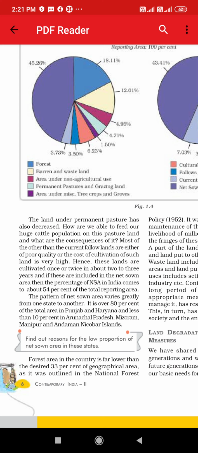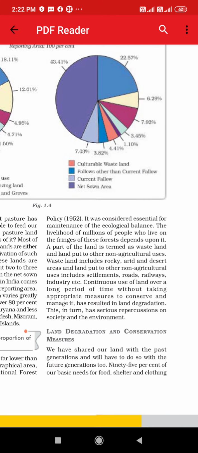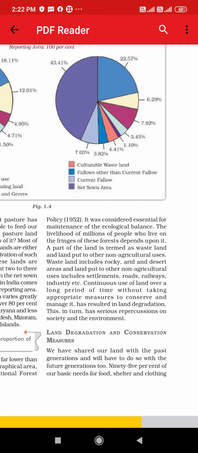And why is this deforestation increasing? What are they doing? After cutting down the forests, they have started constructing industries and buildings. It is just because of human greediness. And it is lower than the desired 33% of geographical area, which was outlined in the National Forest Policy in 1952, that the forested area should be not less than 33% of the land. It was considered essential for the maintenance of ecological balance, but this 33% is very less.